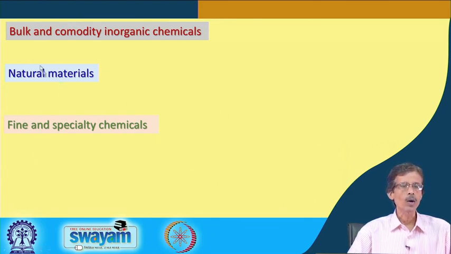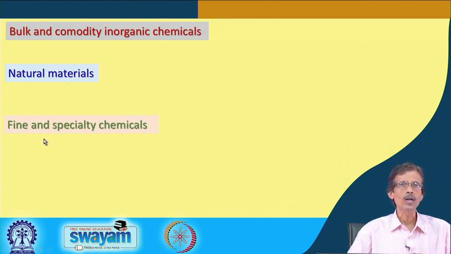So, the water we get from the bulk sources, from the ocean bed, from the river, from the ponds, can be considered as our bulk and commodity inorganic material. This is a very useful example, because the same H2O molecule will remain there. So, this can also be considered as a natural material.